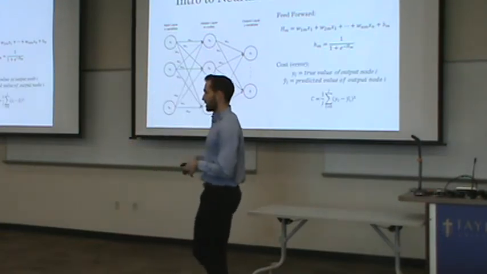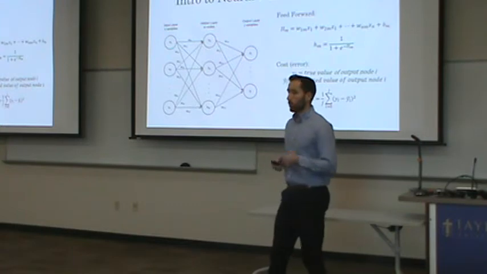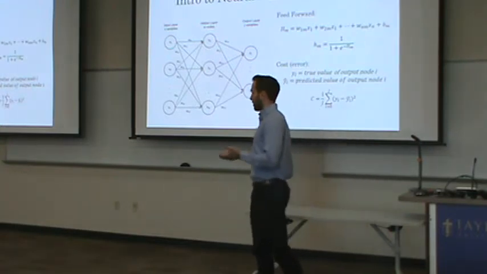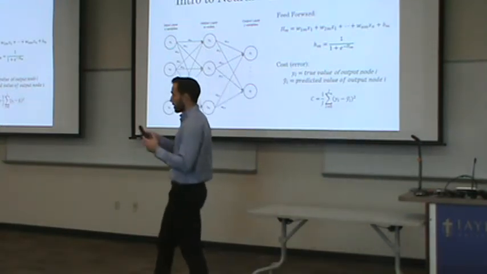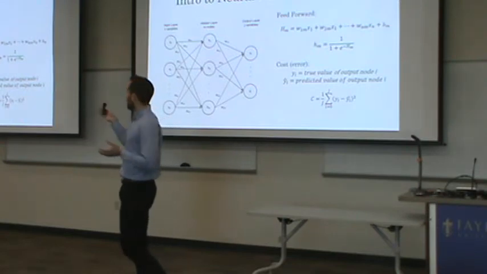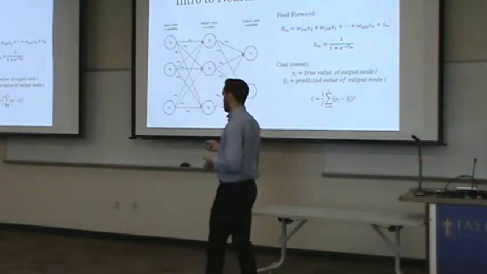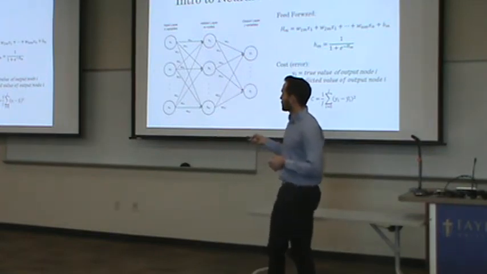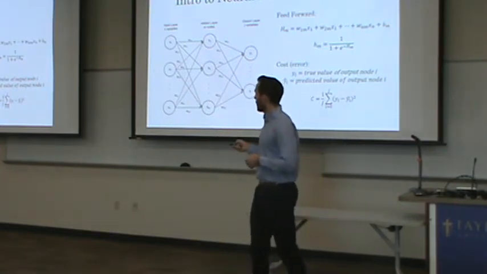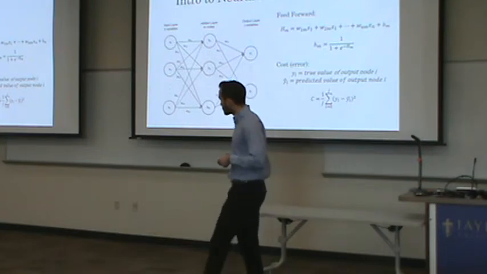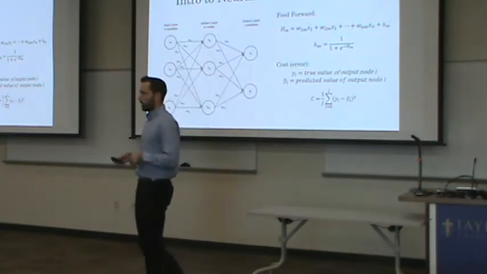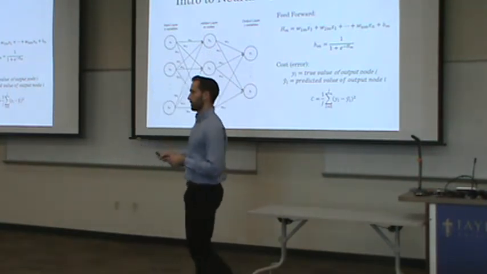Once we have our predictions, we can calculate our cost, or think of this as an error. We know from our training set that we have the accurate classifications already, so we want to compare our results to what we know is true. Our y_i is our true value of output, and our y hat is our predicted value. This formula down below, if you're familiar with linear regression, should be pretty familiar.